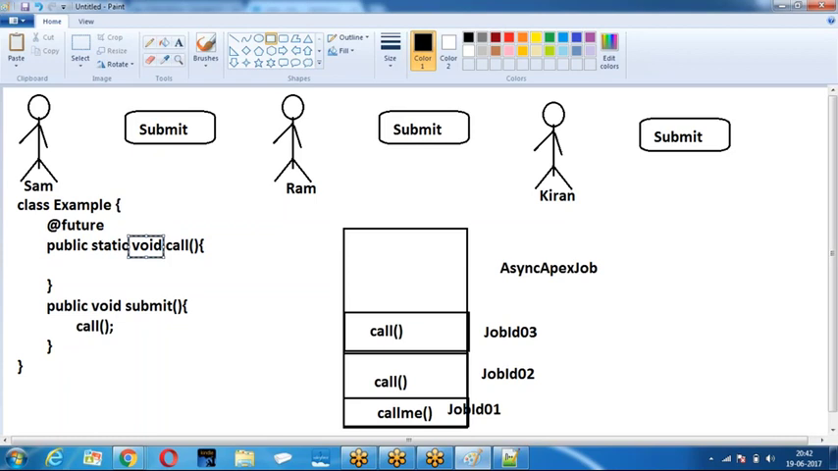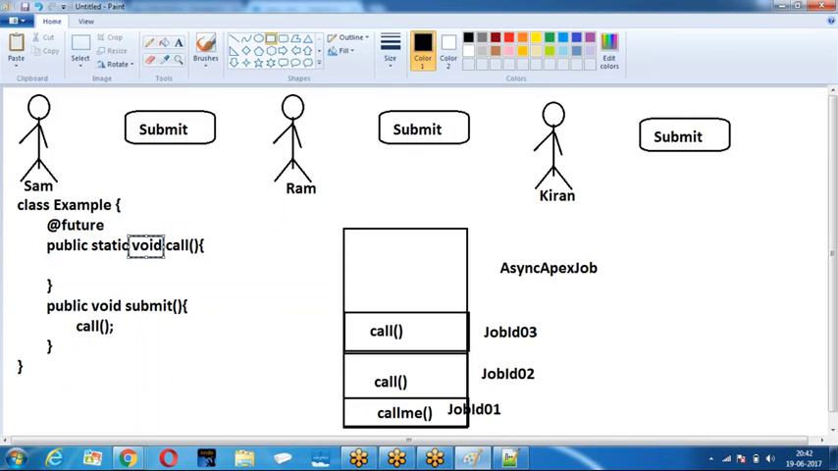Any asynchronous job that is running, where is the job registered? AsyncApexJob. Once it is registered, we can find the job ID. I can write a SOQL query on that and find out the status of the job. Am I clear with this? People have followed? Clear for everyone?